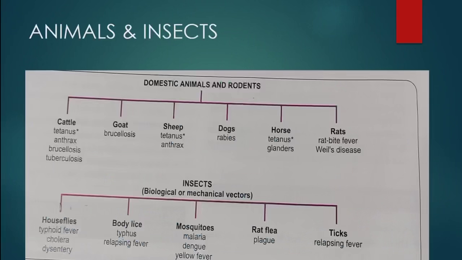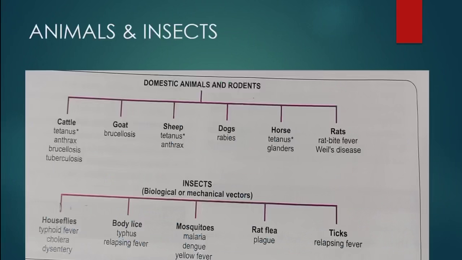Now let us discuss animal and insect sources of infection. In animals, cattle, goats, sheep, dogs, horses and rats can infect. Cattle can cause tetanus, anthrax, tuberculosis. Goats can cause brucellosis. Sheep can cause tetanus and anthrax. Dogs can cause rabies. Horses can cause tetanus and glanders. And rats can cause rat bite fever or Weil's disease. So here tetanus and anthrax are mostly common in cattle, sheep and horses.